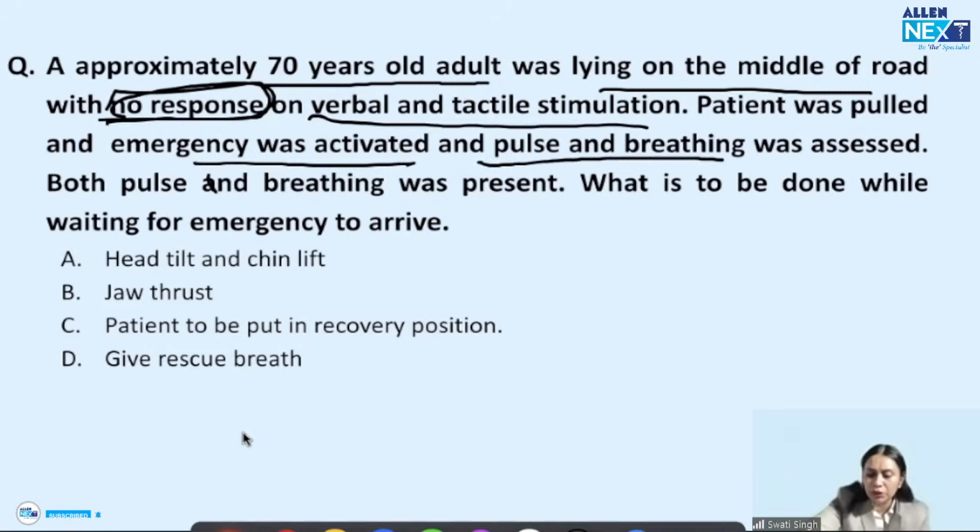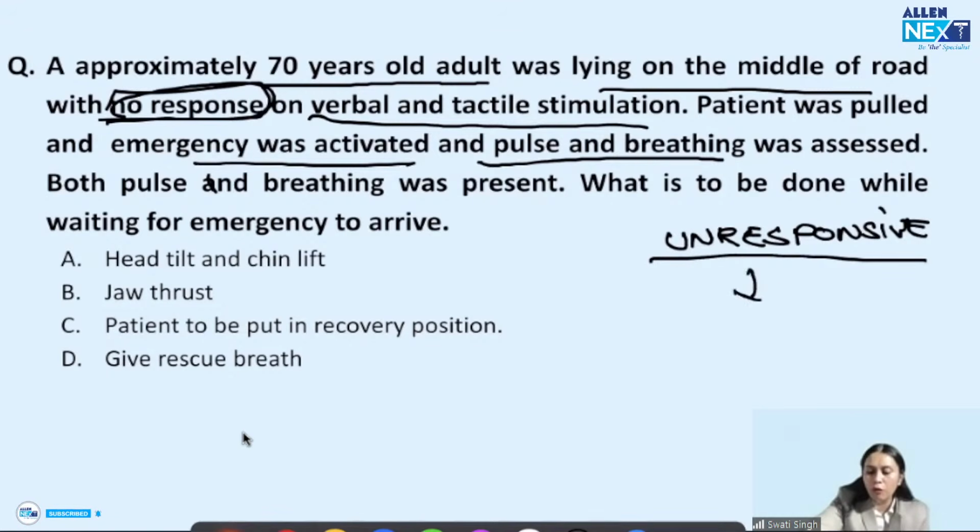So if the patient is responsive, we go for the ABCDE approach. In unresponsive, we go for the BLS approach.